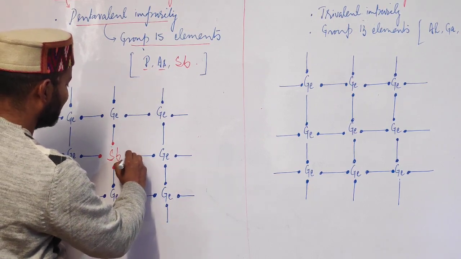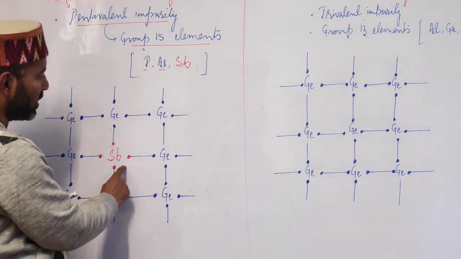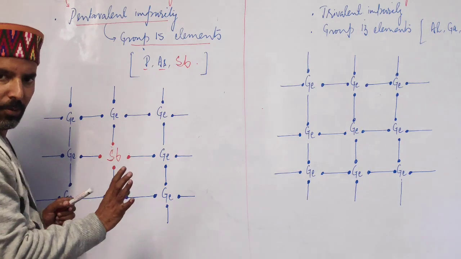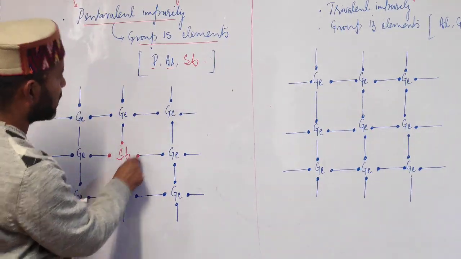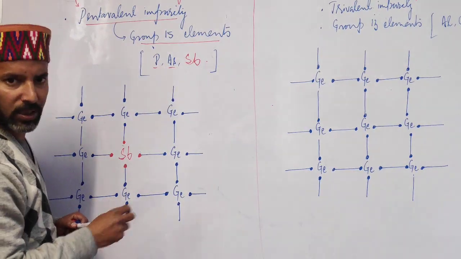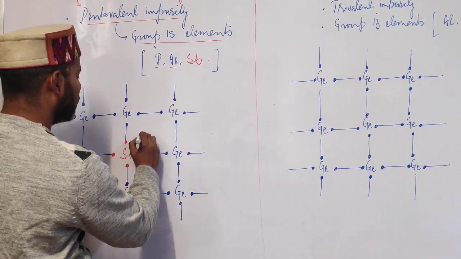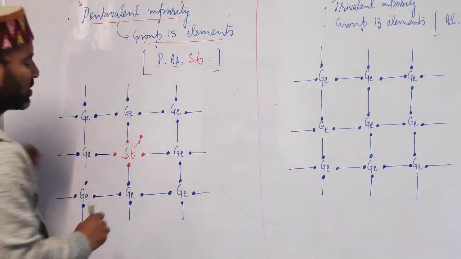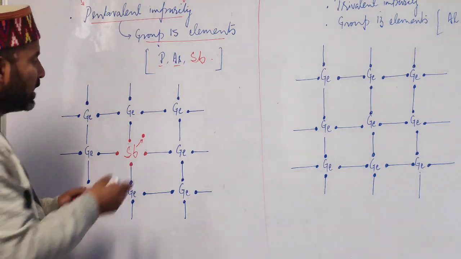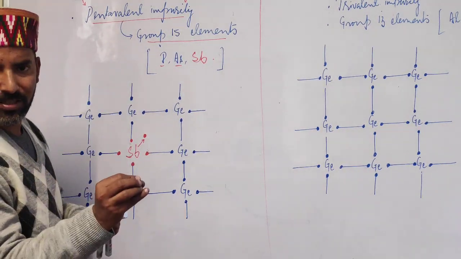But students, in the lattice, antimony can form 4 covalent bonds because the lattice has to remain the same. But how many valence electrons were there? 5. So that means the fifth electron of this antimony remains unused, and this electron is free or delocalized.